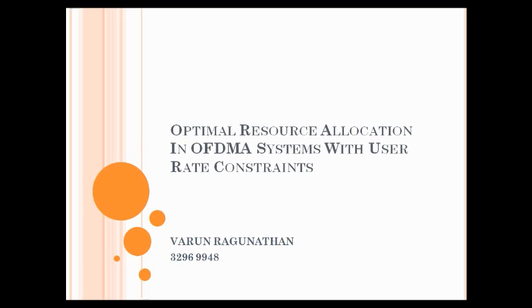This project is concerned with optimal subcarrier and power allocation for OFDMA systems. I have developed an algorithm for optimal subcarrier allocation followed by a variant of water filling algorithm. The objective of these two algorithms is to achieve maximal total capacity of the OFDMA system with proportional rates while maintaining fairness among the users. And the aim of this project is to efficiently allocate subcarriers and power in OFDMA systems so as to maximize the overall capacity of the system.